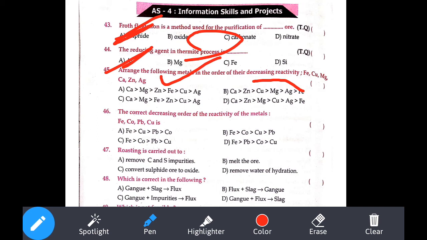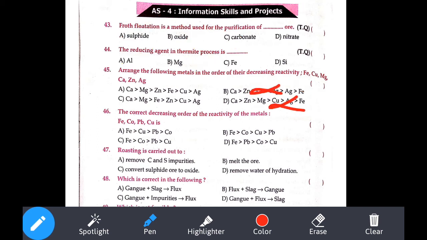Decreasing order of reactivity means low reactivity will be at the last. So all those gold, silver will be present at the last. If you observe the options, we can simply remove option D and option B, because gold or silver should be at the last, since those are low reactive. So we can use the option elimination method.